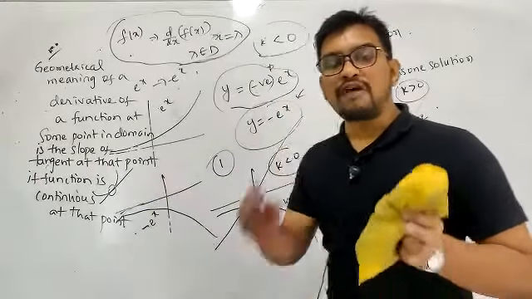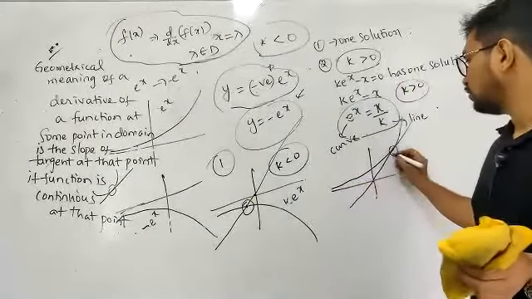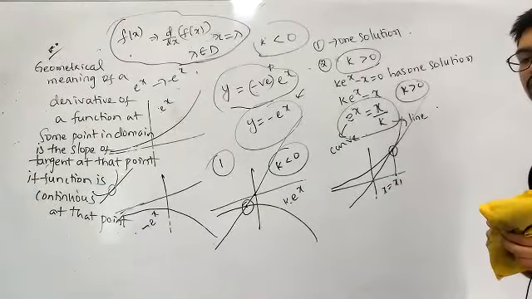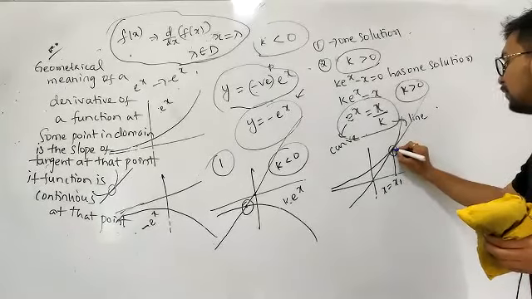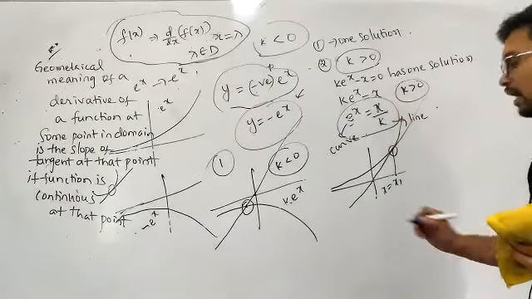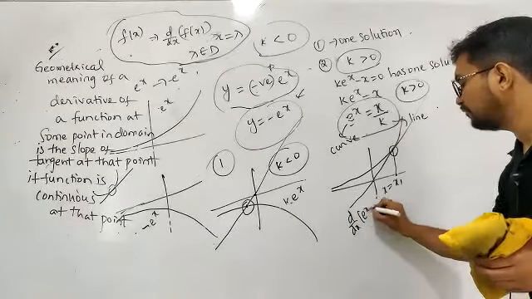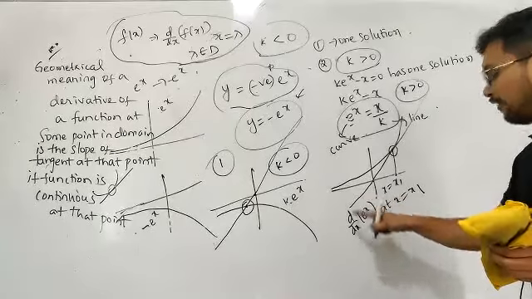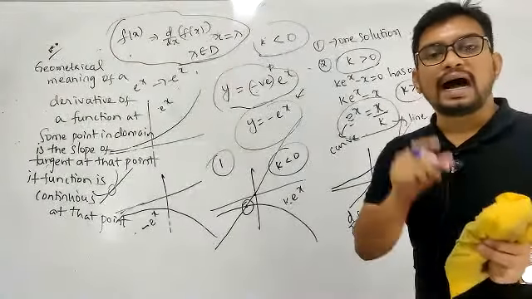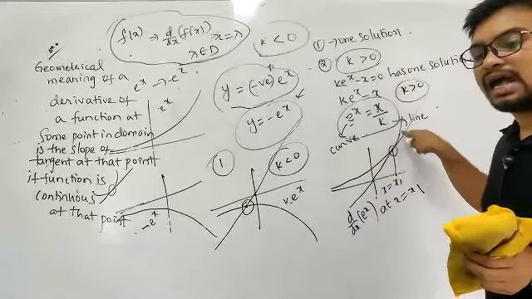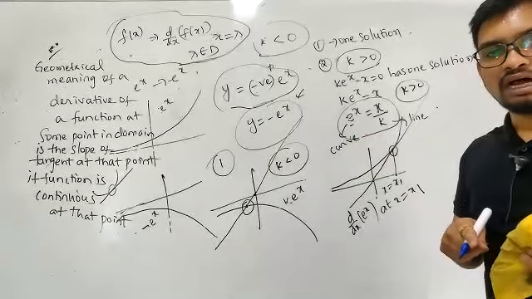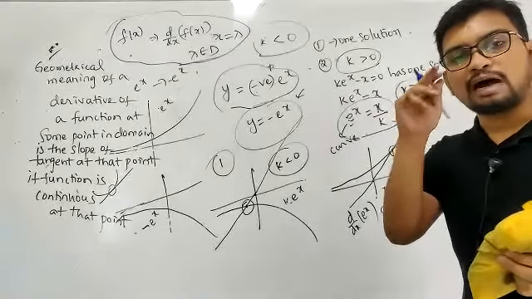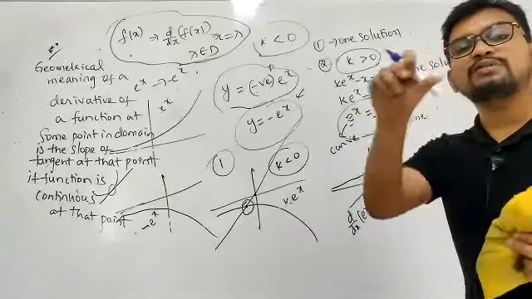The meaning is, a function is continuous at a point, and I find the derivative of that function at some point. For example, let's say x is equal to x1. At x is equal to x1, I am finding the derivative of y is equal to e power x. If I find d by dx of e power x at x is equal to x1, whatever value you get is equal to the slope of the tangent to that curve at that point. That is, the derivative of the function at some point is equal to the slope of the tangent to the curve at that point. If you draw a tangent to the curve at that point, the derivative value becomes the slope of the tangent.